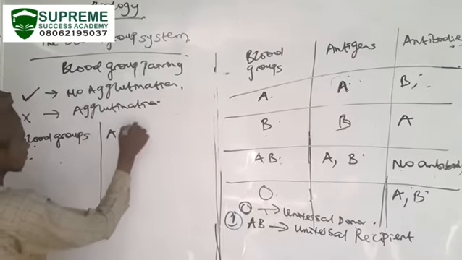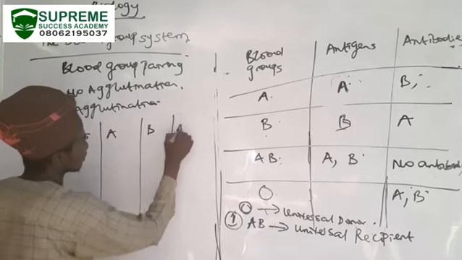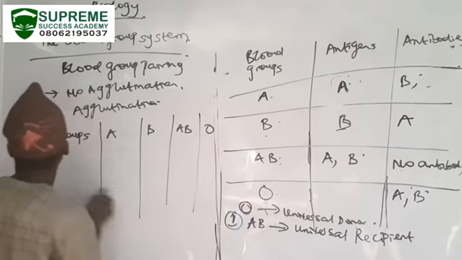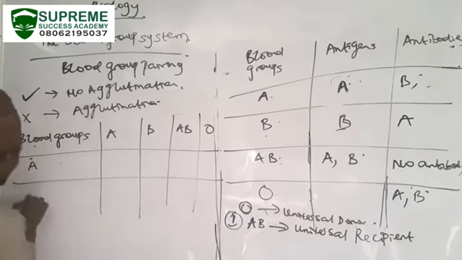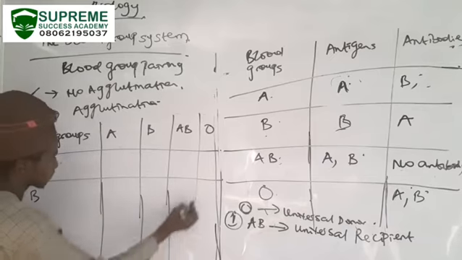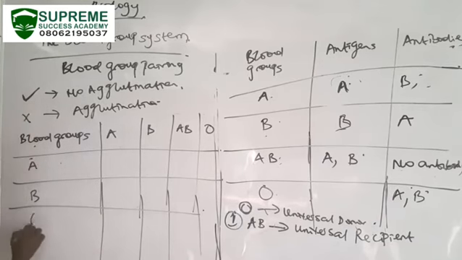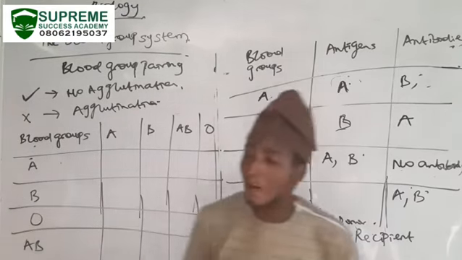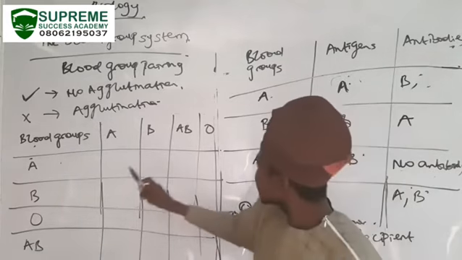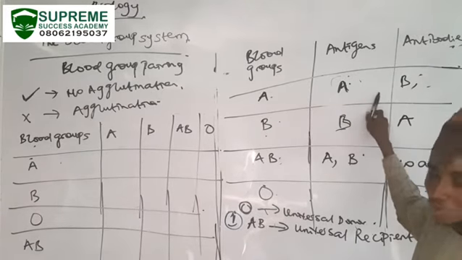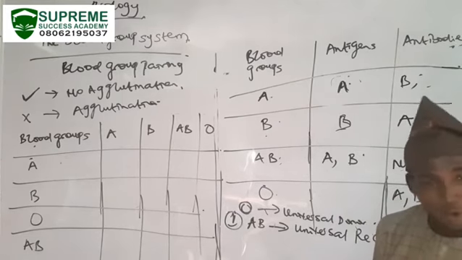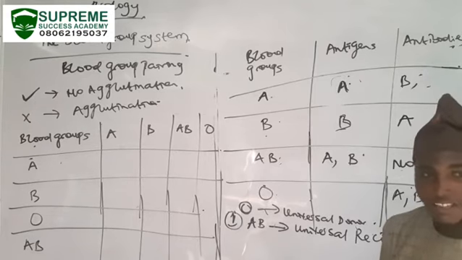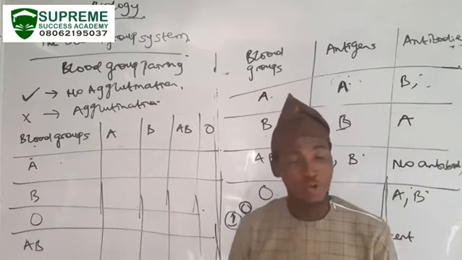So these are the blood groups. We have blood group A, blood group B, blood group AB, and blood group O. And of course, on this side, we are going to be having blood group A, blood group B, blood group O, and of course, blood group AB. Now, the criteria for matching is this. I've showed you the antigens on this table. Whenever they have the same antigen, there will be no agglutination.